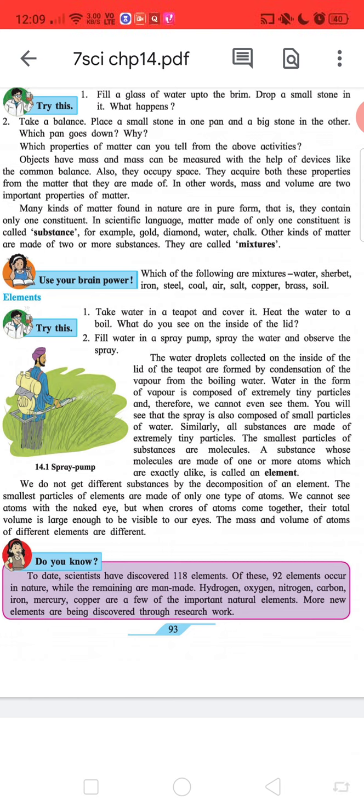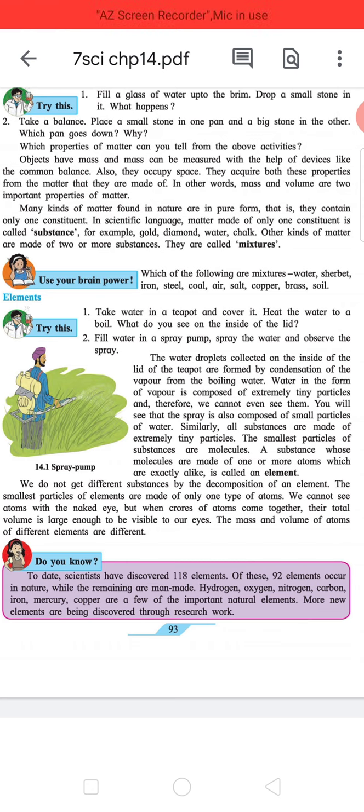Many kinds of matter found in nature are in pure form, that is, they contain only one constituent. In scientific language, matter made of only one constituent is called a substance. For example, gold, diamond, water, chalk. Other kinds of matter are made up of two or more substances. These are called mixtures. Heading: use your brain power. Which of the following are mixtures? Water, sharbat, iron, steel, coal, air, salt, copper, brass, soil.